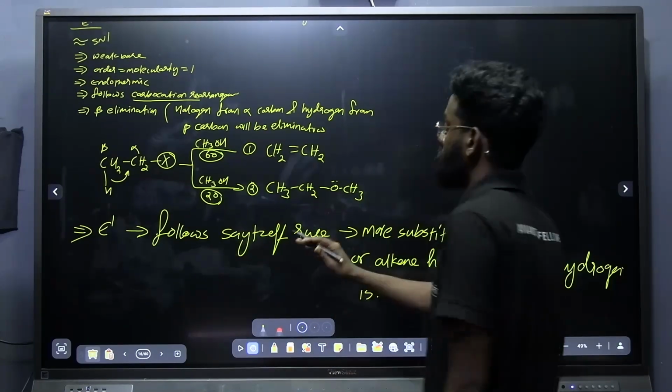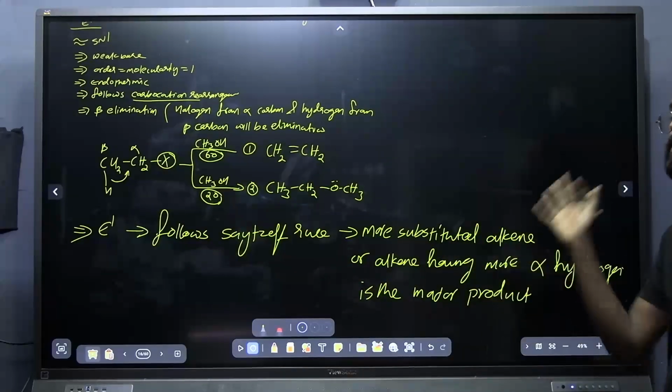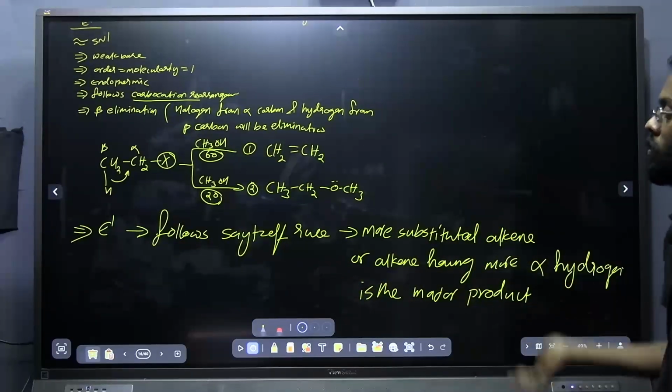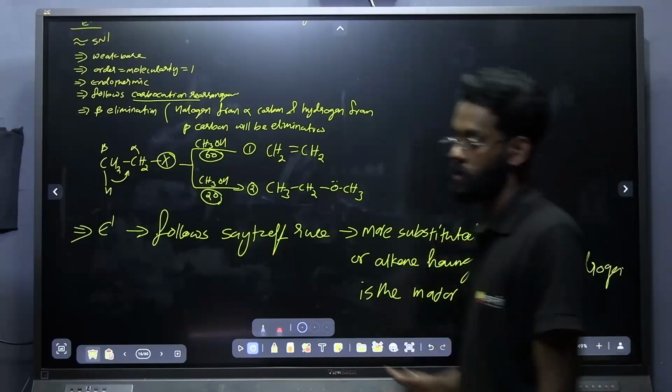In the case of E1 reaction, the major product always follows Saytzeff rule, but in the case of E2 reaction, because of some conditions, in some cases it follows the Hofmann product. That I will be discussing in the E2 part.